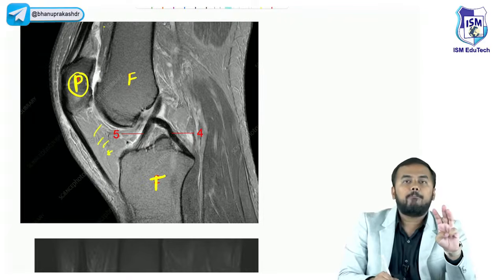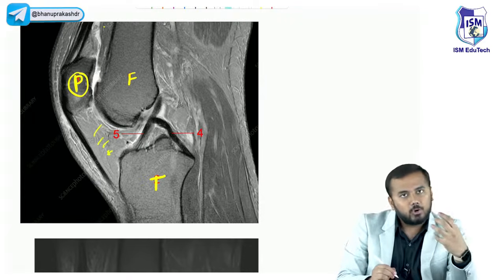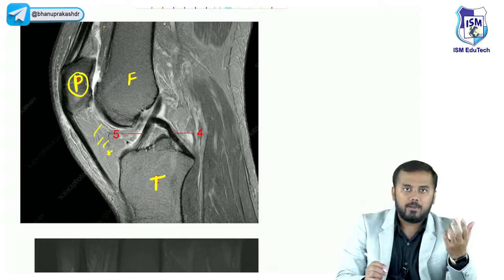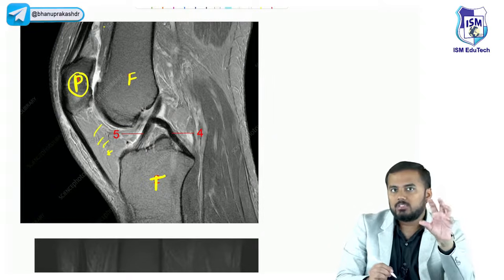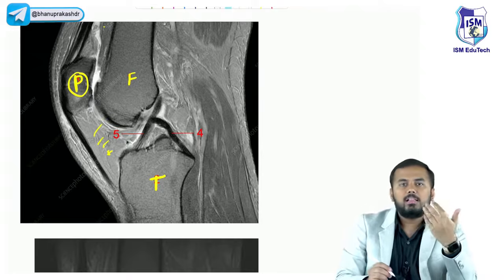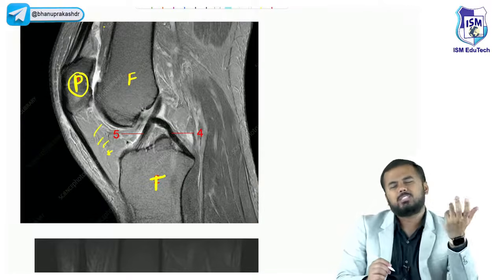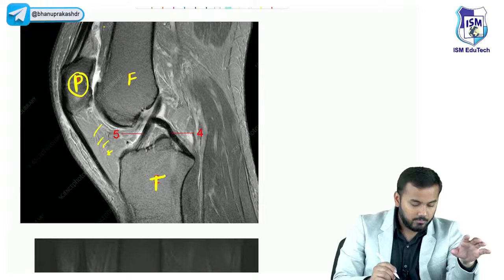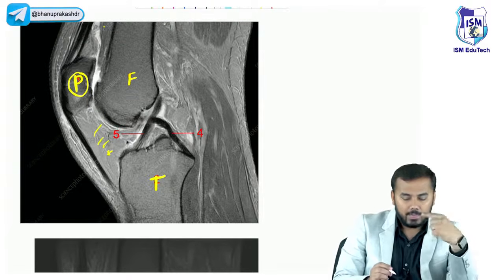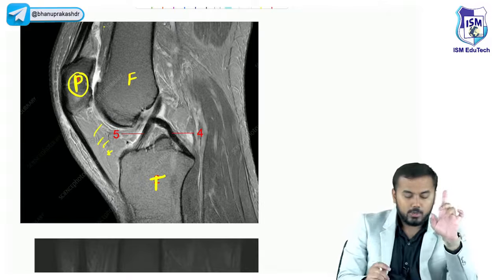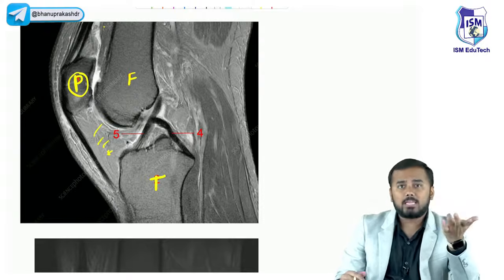This is actually a fat pad that is located below the patella. This is called Hoffa pad. There's fat located below the patella that is called Hoffa pad. You will study these things later on. Don't worry about it now. So just identify 3 bones: femur, tibia, patella. Clear? Now let us look at the MRI scan number 1.